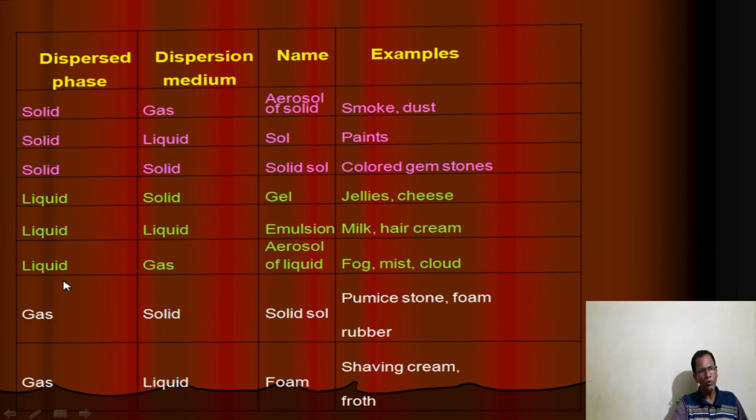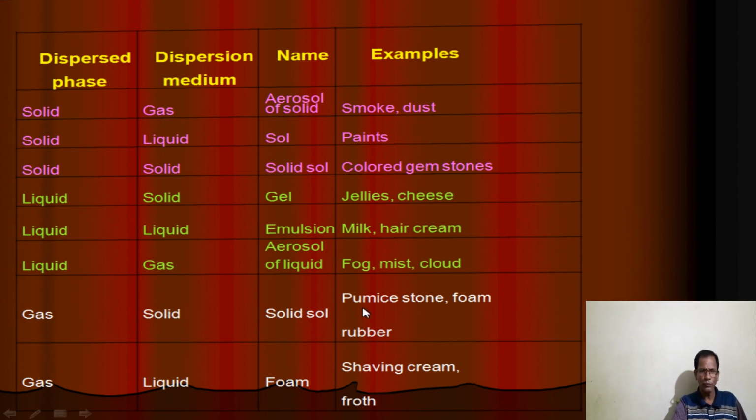Then liquid in gas, that is called aerosol of liquid. Means here gas is more, liquid is less. Examples: fog, mist, cloud. These are the examples of liquid in gas type of colloidal solution. Then gas in solid. Gas in solid means solid is more, gas is dispersed in solid. That is called solid sol.